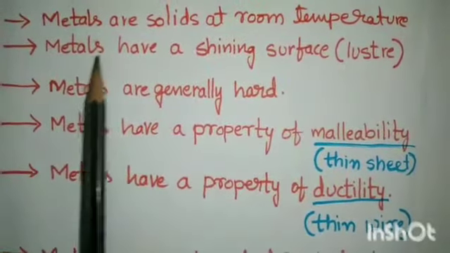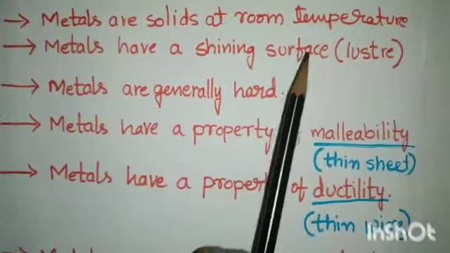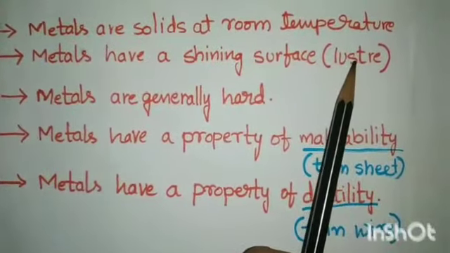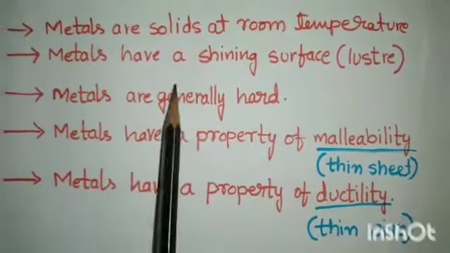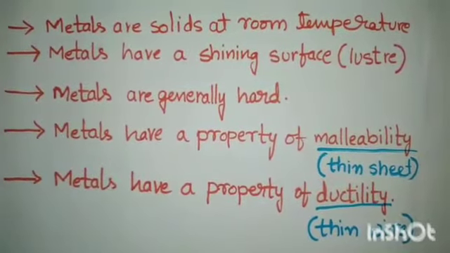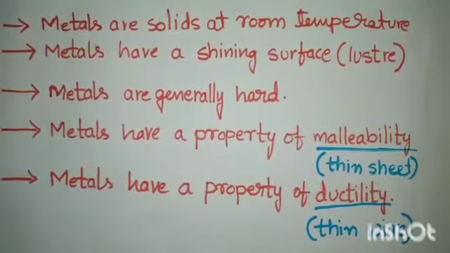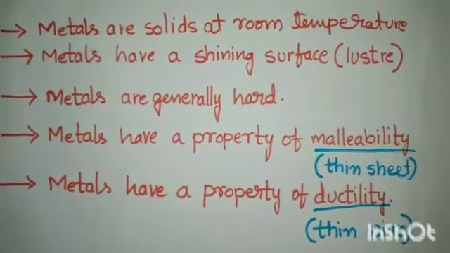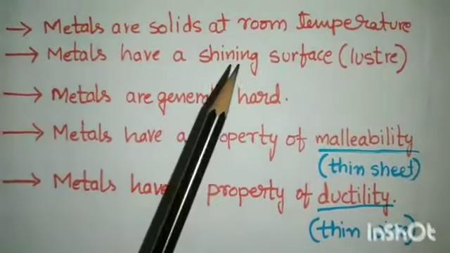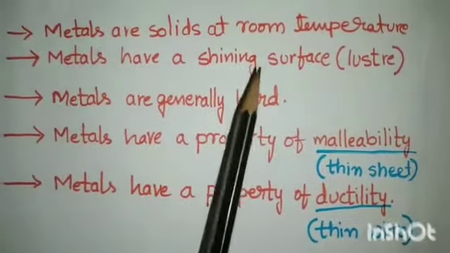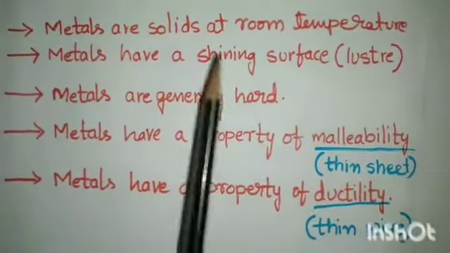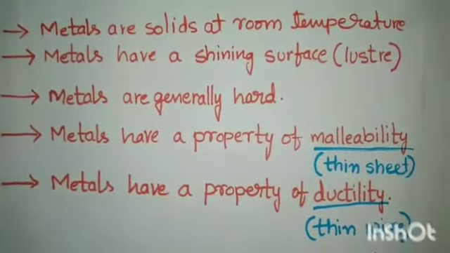And next one is metals have a shining surface. Shining surface is also called luster. Suppose you rub any metals like iron, copper or gold with a sandpaper, you can note that they'll shine, right? So these metals have a shining surface. They are called luster. Luster is nothing but a shiny surface.